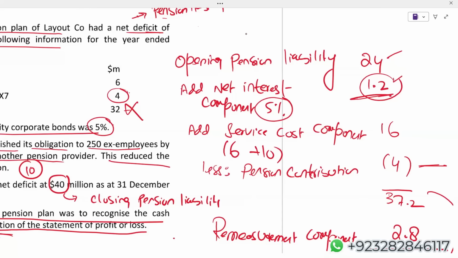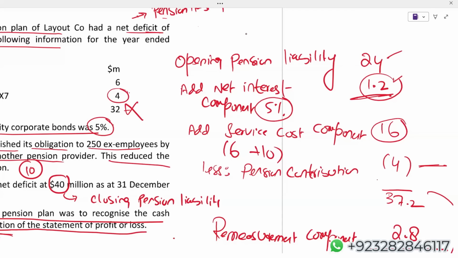Third, there's a loss on settlement because the payment was 60 and the reduction in the liability is 50. So that 10 loss on settlement will increase the liability as well as the service cost component, and the entire 16 in the P&L we have to show in the operating section.